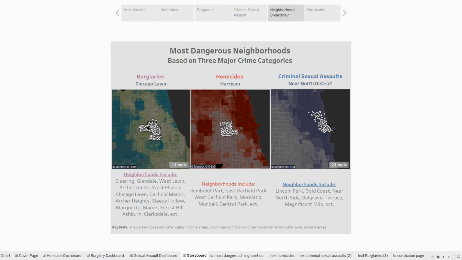And just for further knowledge, this is more of the west side area and this is more of the south side. So we've got the west side of Chicago, which people talk about as being dangerous, as well as the south side, and then we've got an outlier here with the Near North. A few of the neighborhoods included in there are Lincoln Park, the Gold Coast, Near North Side, Belgravia Terrace, and Mag Mile.